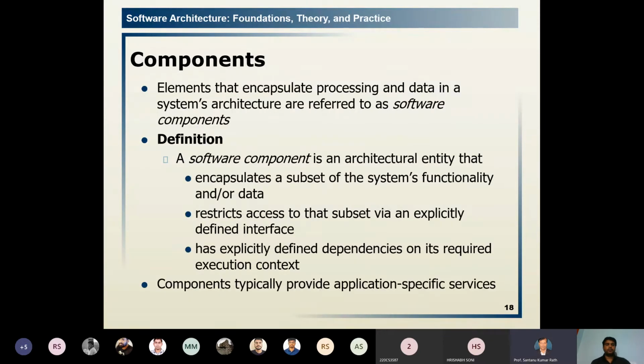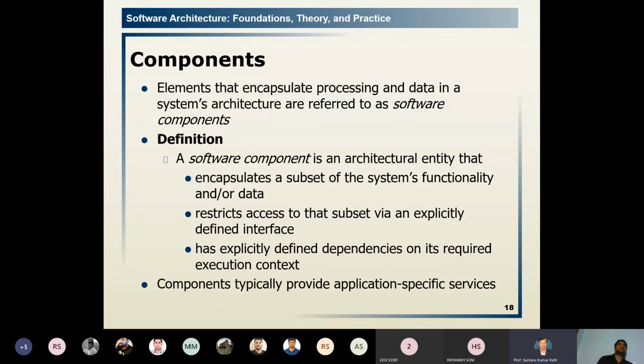Now, the first one, components. Our architecture will always be centered around component, connector, and configuration, how they are configured. We'll start with components. You will hear three words: component, connector, configuration. 3C.